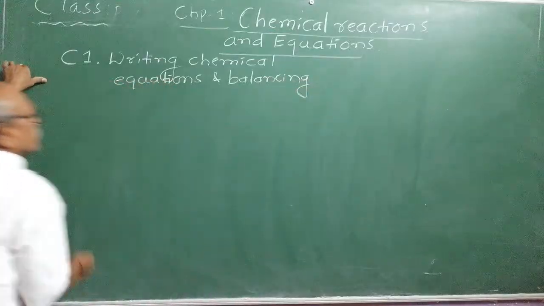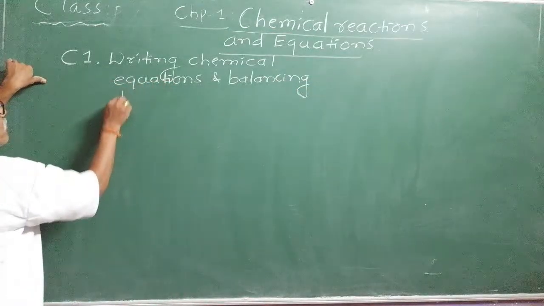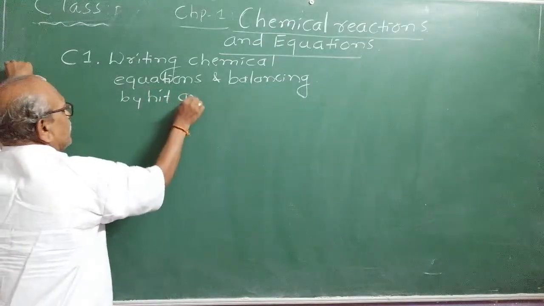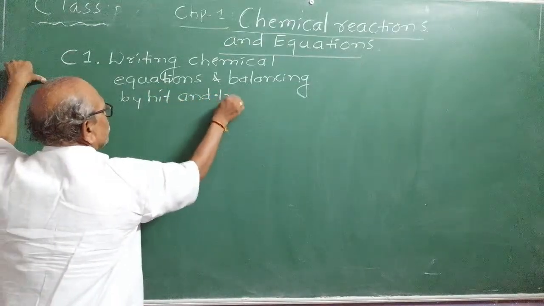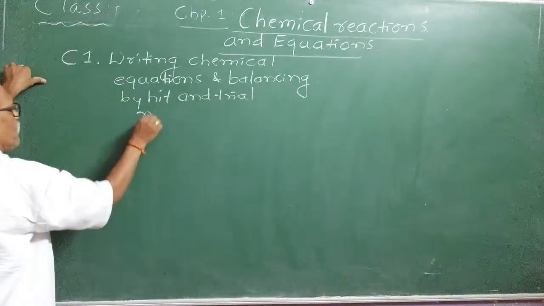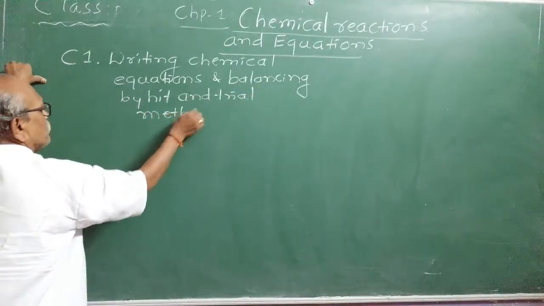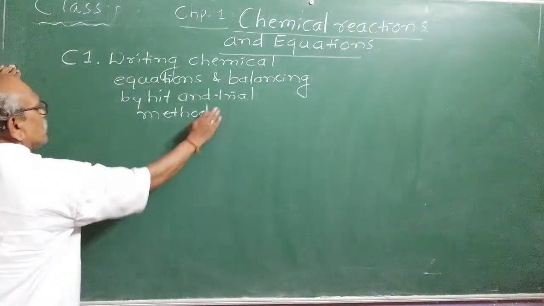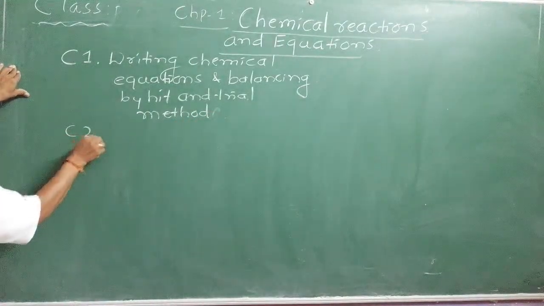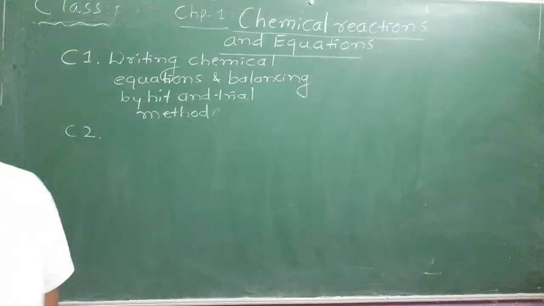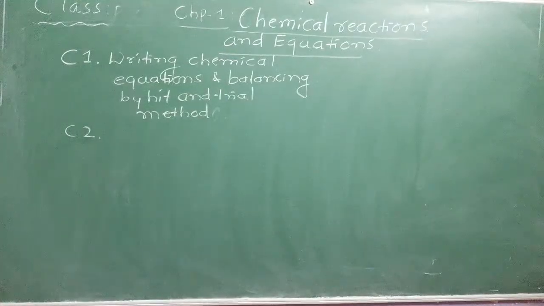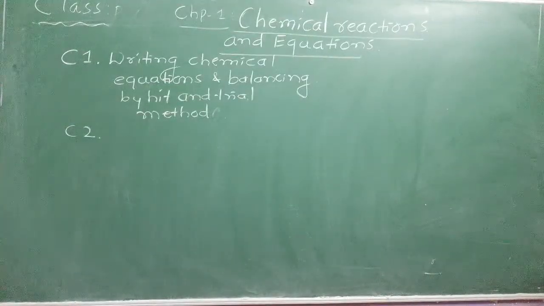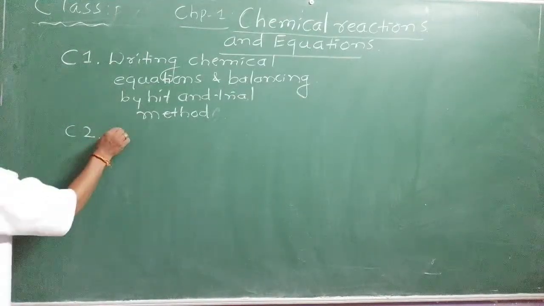Today you have to answer balancing by hit and trial method. This we completed, hit and trial method. I have divided them into 3 topics. Second topic, you can open your notebook. Second topic will be types of chemical reactions.